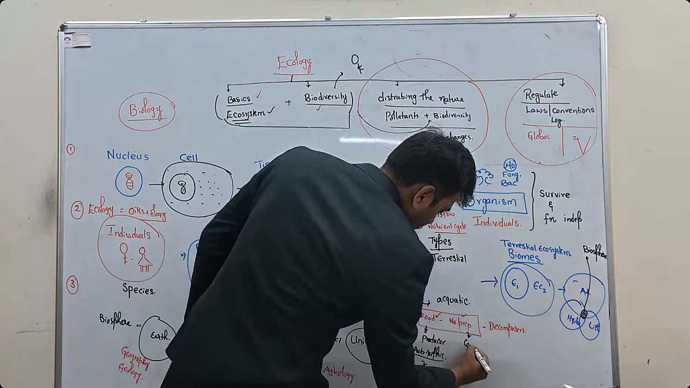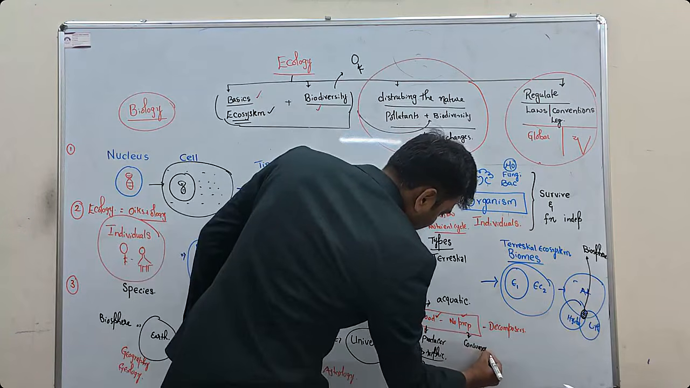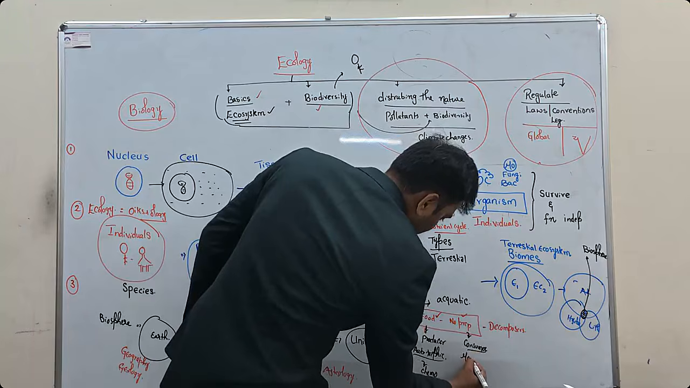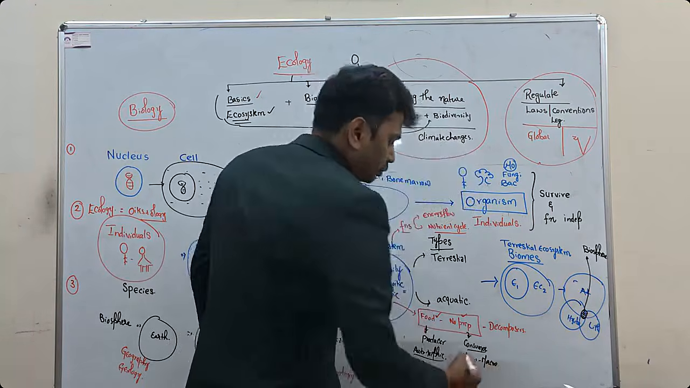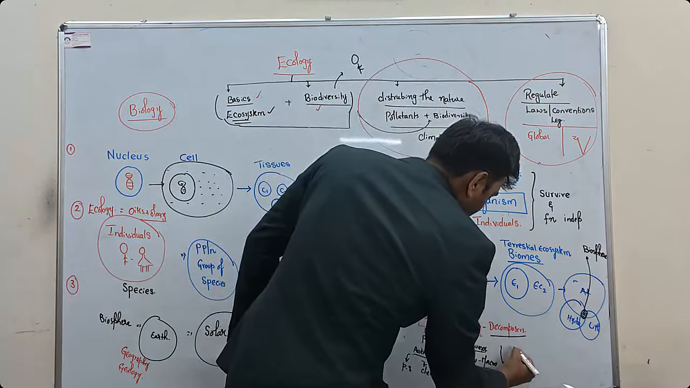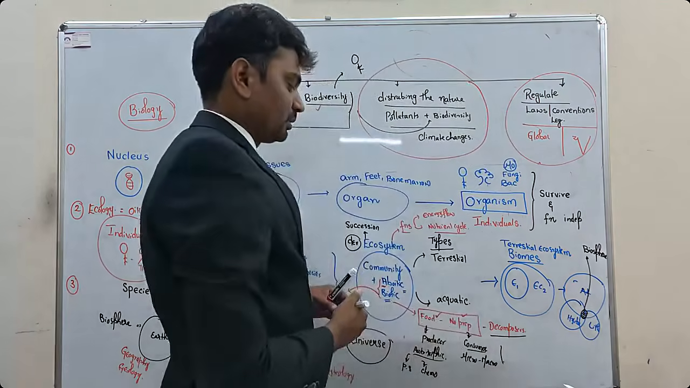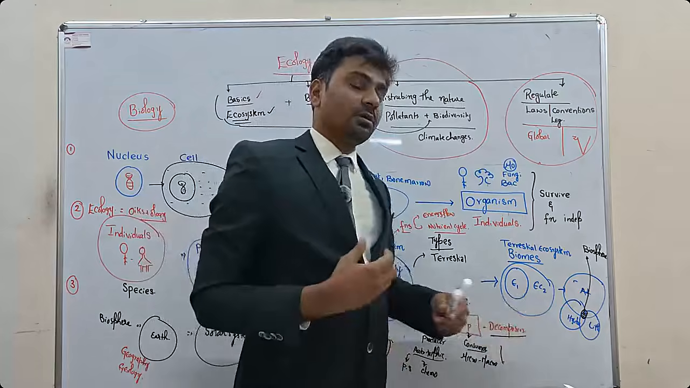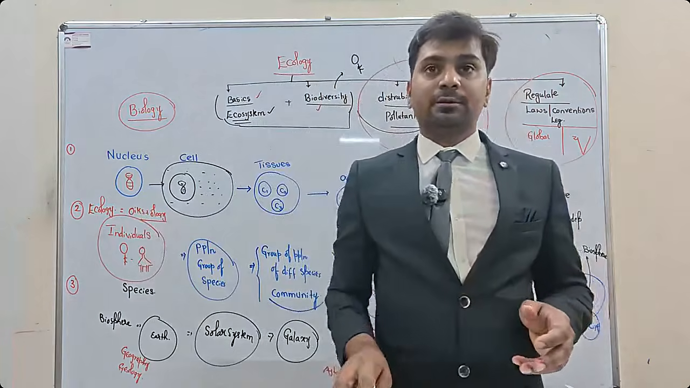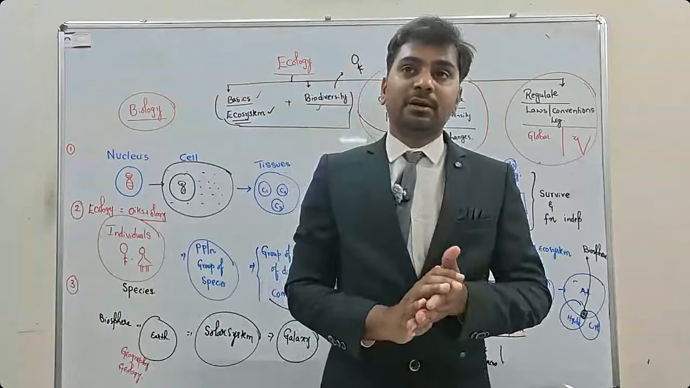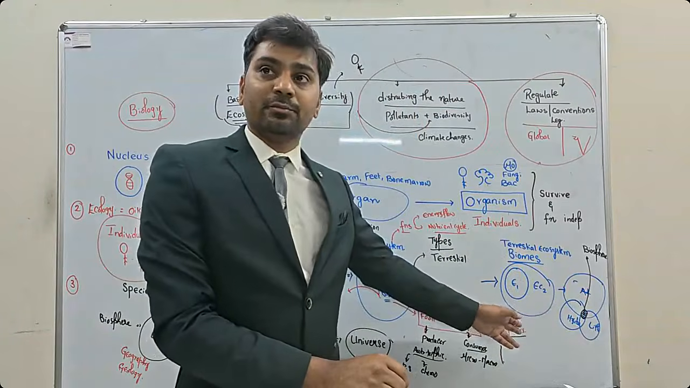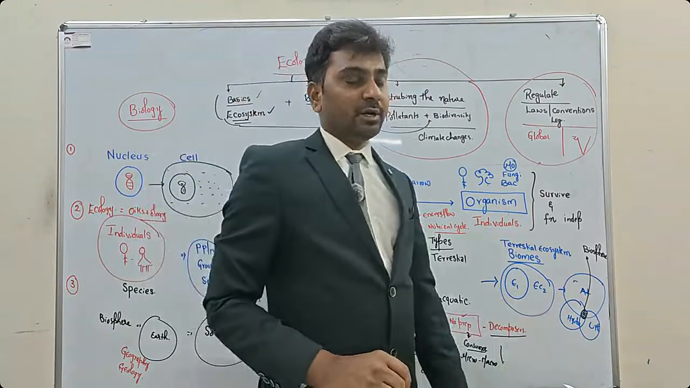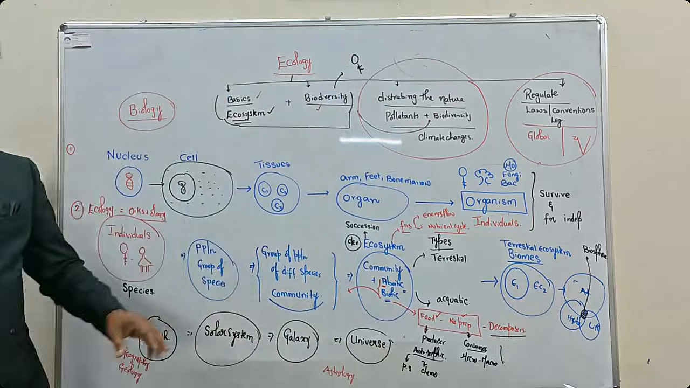Consumers. Consumers are of two types: micro consumers, macro consumers. Decomposers. Decomposers are those which are decomposing the dead organic matter. That may be dead organic matter of animals, dead organic matter of human beings, dead organic matter of plants, anything you can decompose. Like this, you have ecosystems.